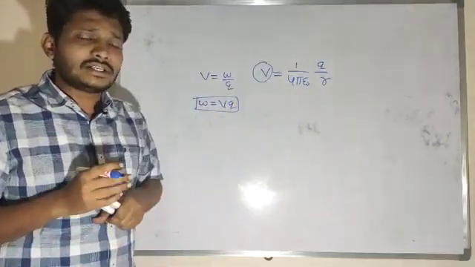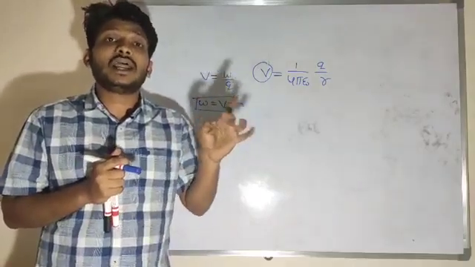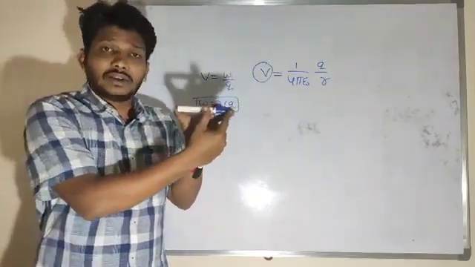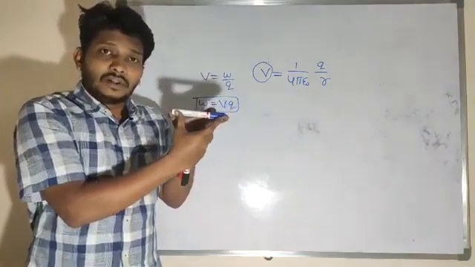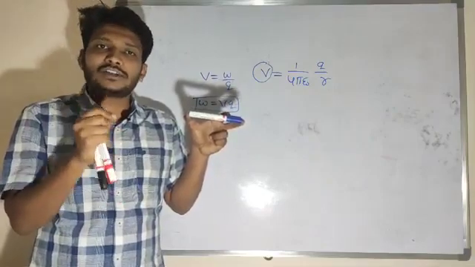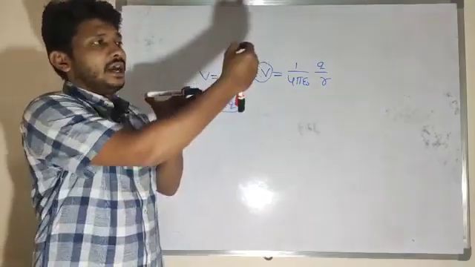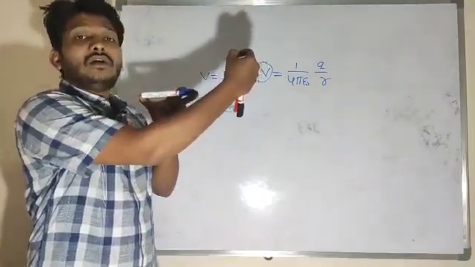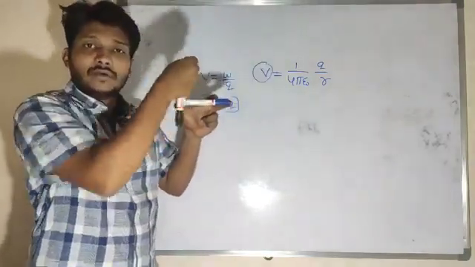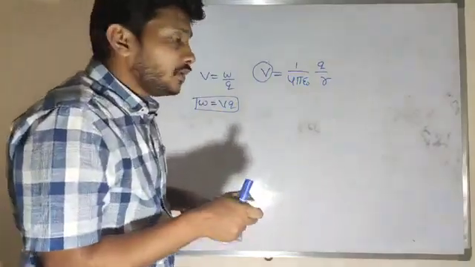Now today I will consider a dipole. In the case of the dipole, I want to determine the value of potential at any point due to the dipole. For example, this is one dipole, meaning one charge is negative and the other is positive. Due to the dipole there exists a certain potential. Mathematically, I need to know the value of potential at any point, on the axial line or the equatorial line, due to the dipole.